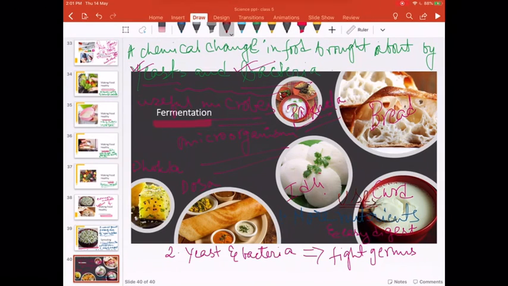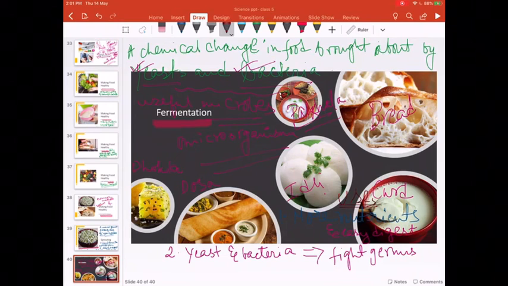So students, that's it for the day. We have covered today sprouting and fermentation, their uses and examples. Next science class, we would be covering the diseases due to the deficiency of various kinds of nutrients in our food. Alright, so that's it for the day.